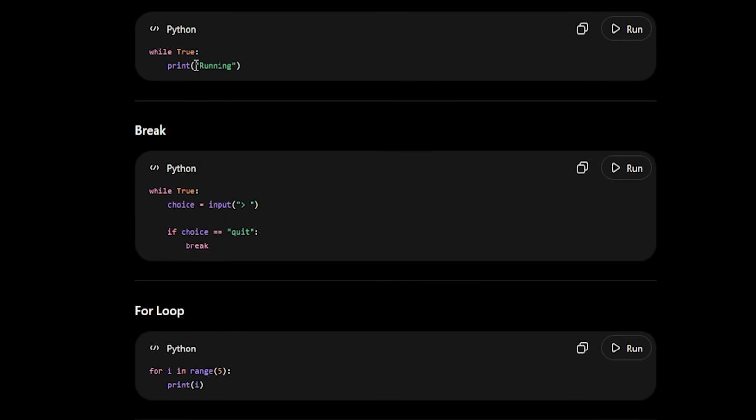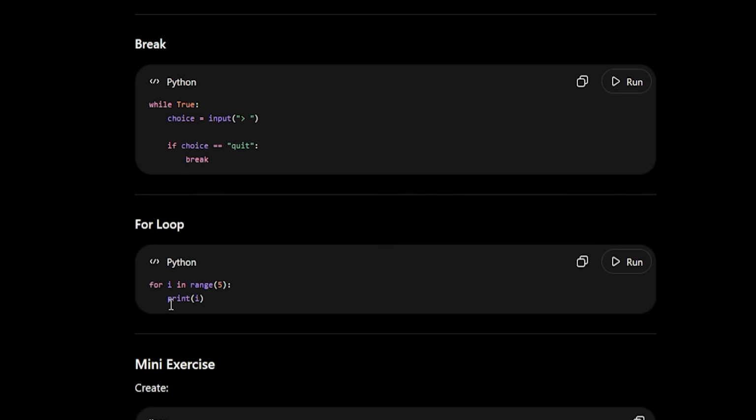Our three loops. While loops. So while true, print running. While true, choice equals input. If choice is quit, then break. Okay.